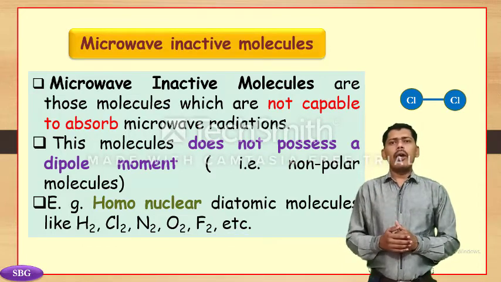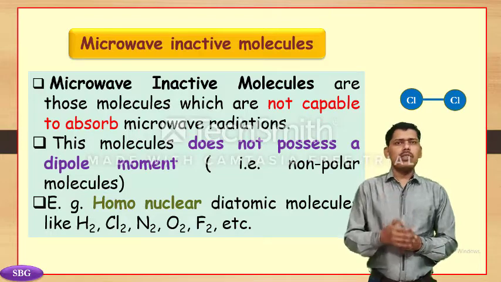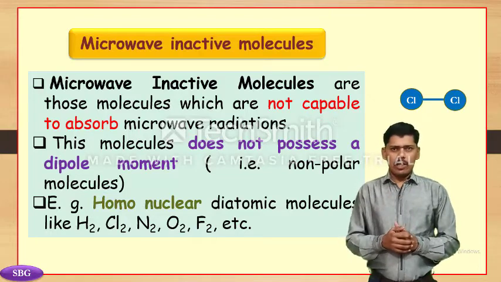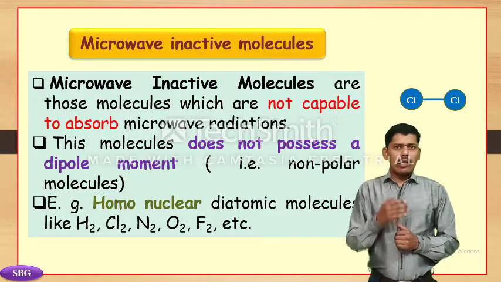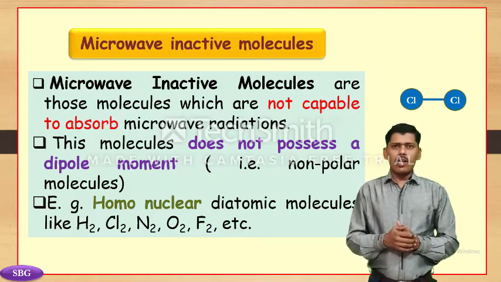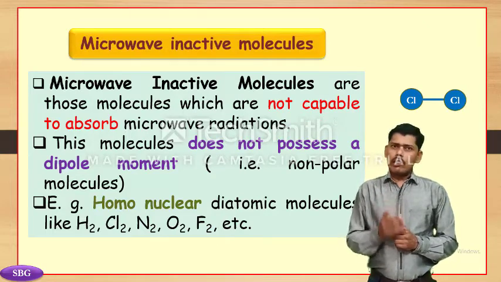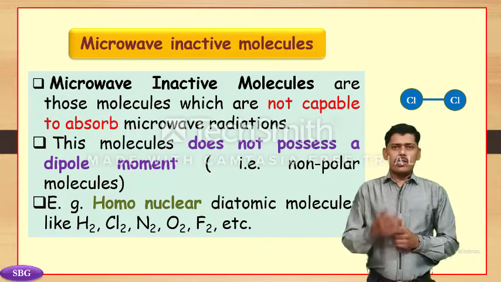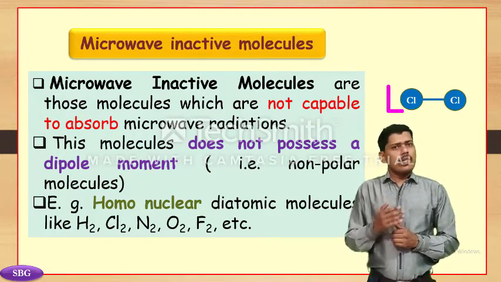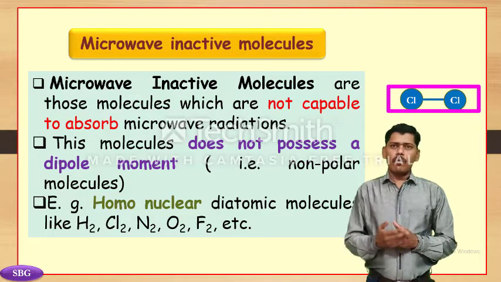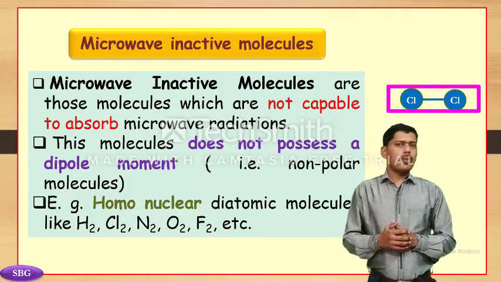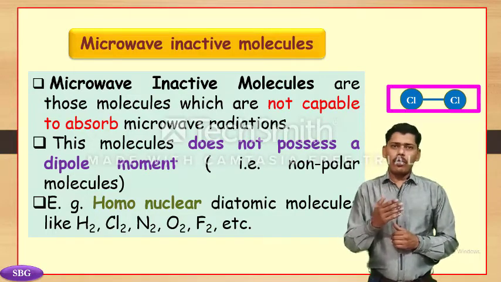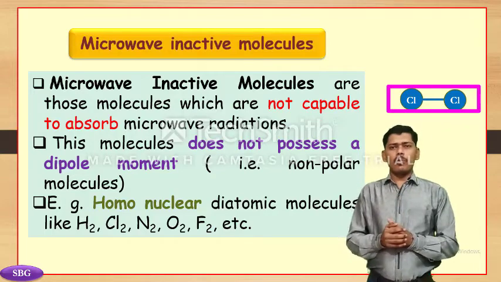When we are recording a microwave spectrum, the substance must be in the gaseous state, because in the condensed state, that is, in liquid or solid state, the rotational energy levels are very close to each other. Hence, the spectrum cannot be recorded. HCl molecule in gaseous form gives the rotational spectrum, but we cannot record the rotational spectrum of the HCl